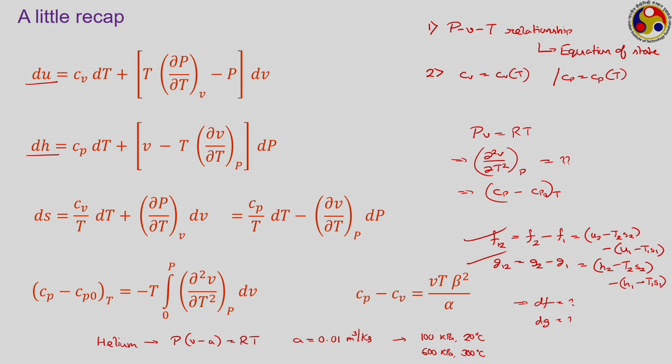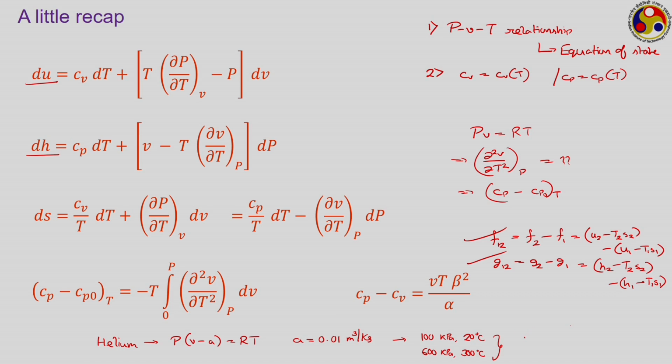Similarly, T2 is 300 degree Celsius or 573 Kelvin, and P2 is 600 kilopascal. So, you have a PVT relation known, and then the value of this constant A is also given. So, from this you calculate the changes in all the corresponding thermodynamic potentials.